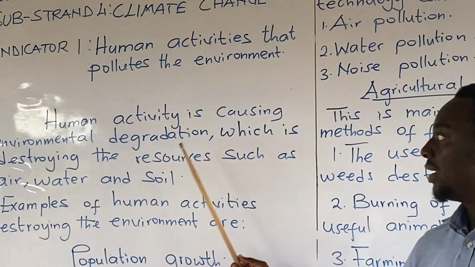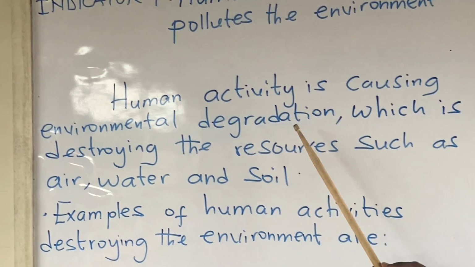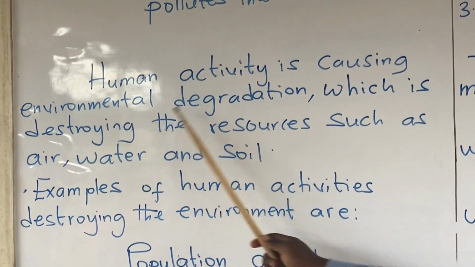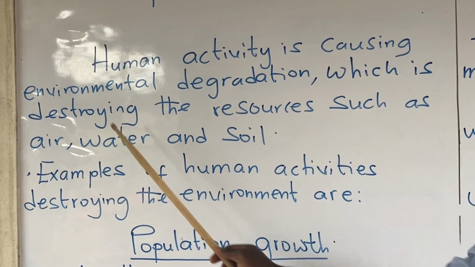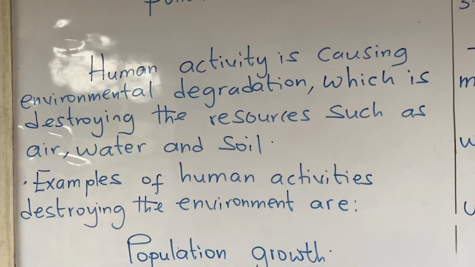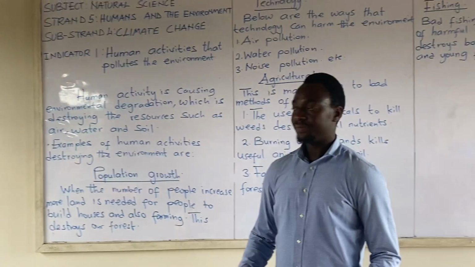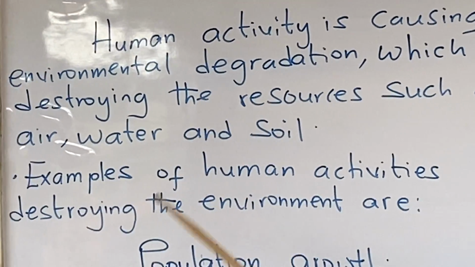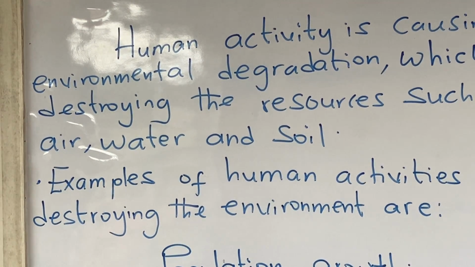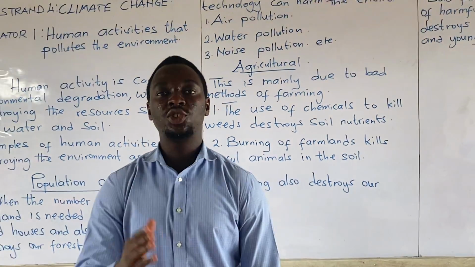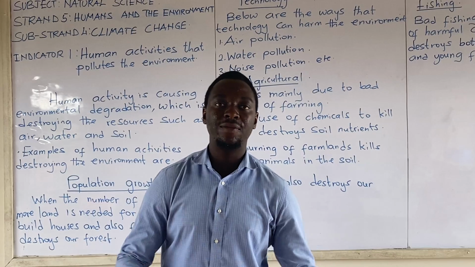Human activity is causing environmental degradation. What is degradation? It is destroying the resources such as air, water, and soil. Degradation is destroying the environment. Examples of human activities that destroy the environment: we are going to look at a few of them.